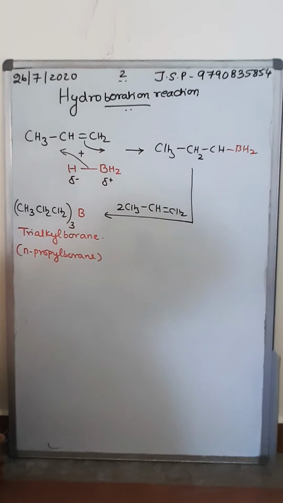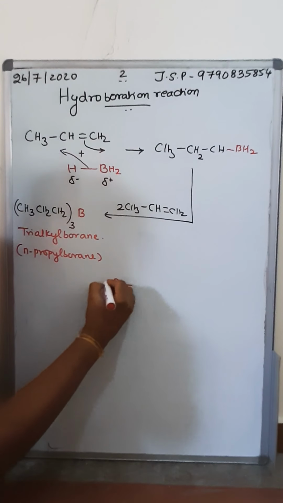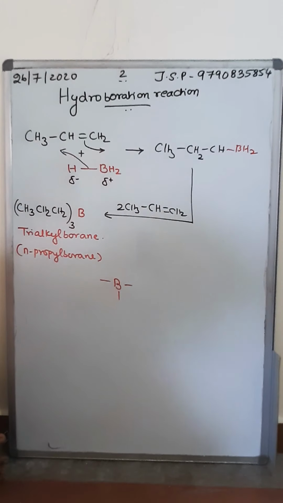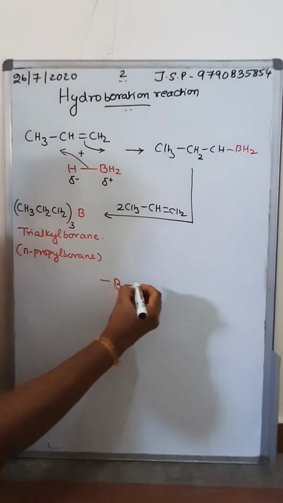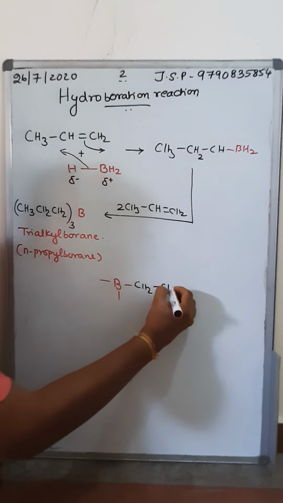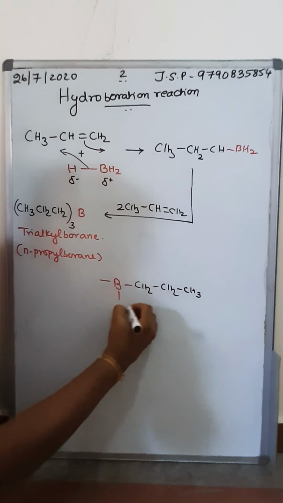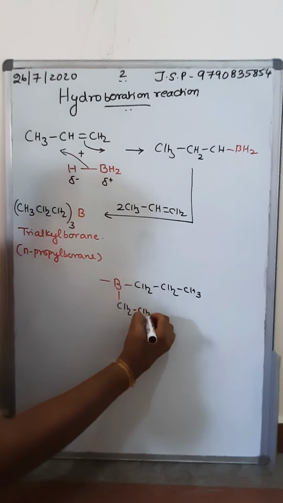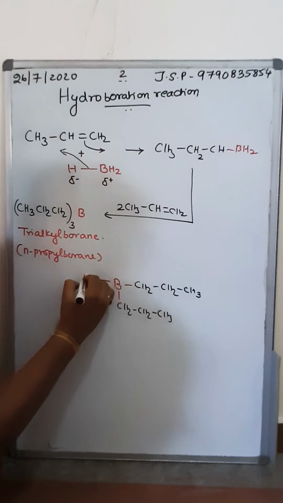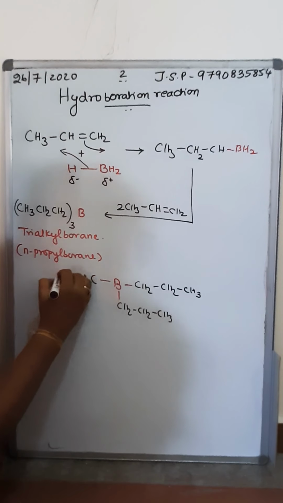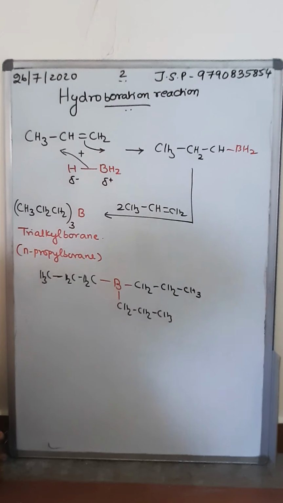Now what is the second step? I added peroxide to it. Let me write the molecule once again. Boron with 3 bonds, and here I am having CH2, CH2, CH3, CH2, CH2, CH3, CH2, CH2, CH3. Now I am adding peroxide.